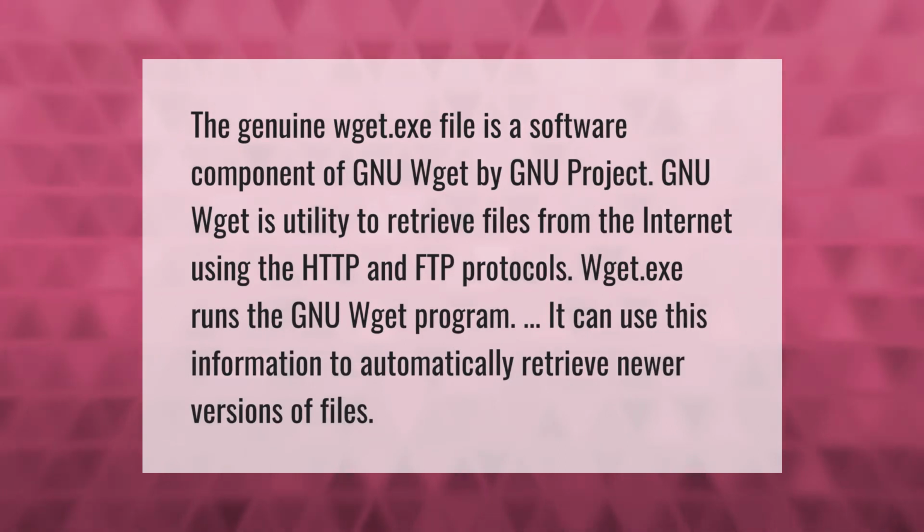The genuine wget.exe file is a software component of GNU Wget by GNU project. GNU Wget is a utility to retrieve files from the Internet using the HTTP and FTP protocols. wget.exe runs the GNU Wget program. It can use this information to automatically retrieve newer versions of files.